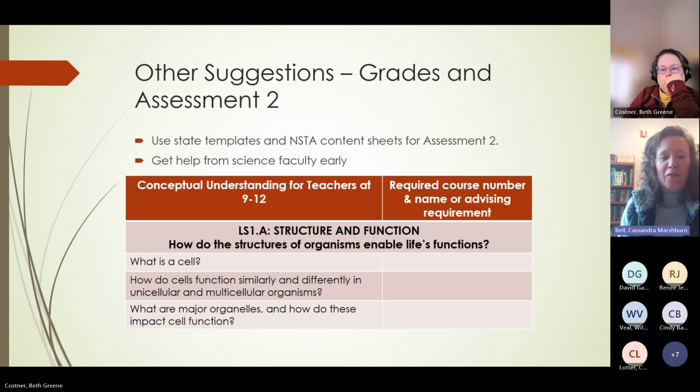The other thing that I found helped to get responses quickly was to fill it out to the best of my ability and then send it to them and say, please take a look at this and let me know your thoughts. Do I have this right? Then they would help me tweak and figure out where things went and if I had the right courses aligned to their requirements. That's a suggestion that I think will get you quicker responses instead of just saying, can you fill this out for me?